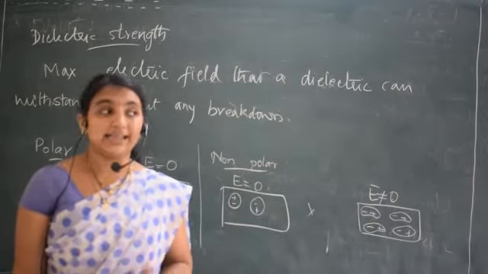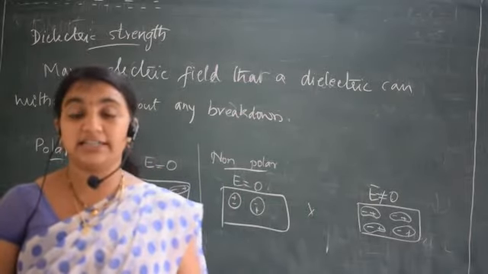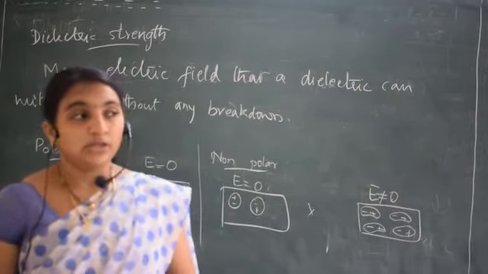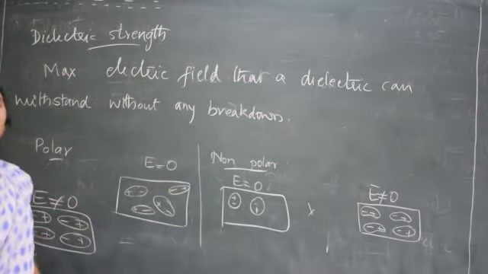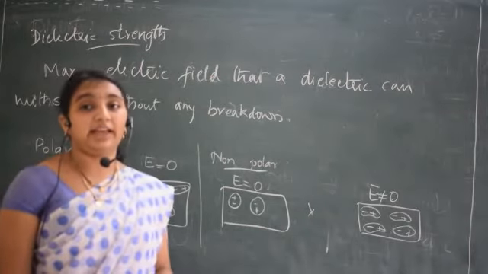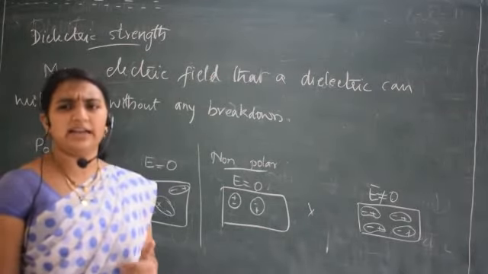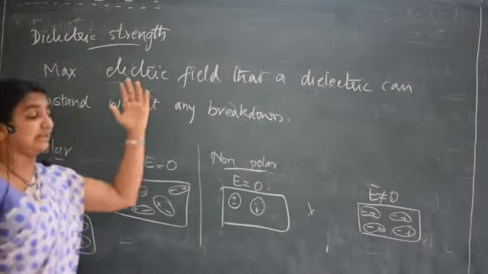So I can say air is not a conducting substance, air is a non-conducting substance. Or else I can say air is a dielectric substance. So air also has a dielectric strength. That means it can withstand a maximum electric field.